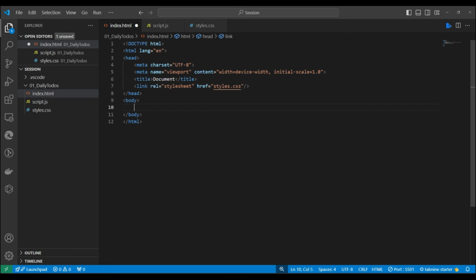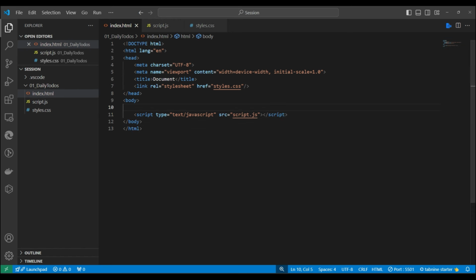That's it. Similarly, I can add the script. I want to add it at the last, just before the closing of the body. Why? Because I want the HTML to load first and the CSS to load, then the JavaScript, because whatever JavaScript functionality we want is on top of the HTML. So we will add it over here. We can add it with src, and inside it I can add simply script.js. Yes, this is fine, and just close it. Okay, so this is done.